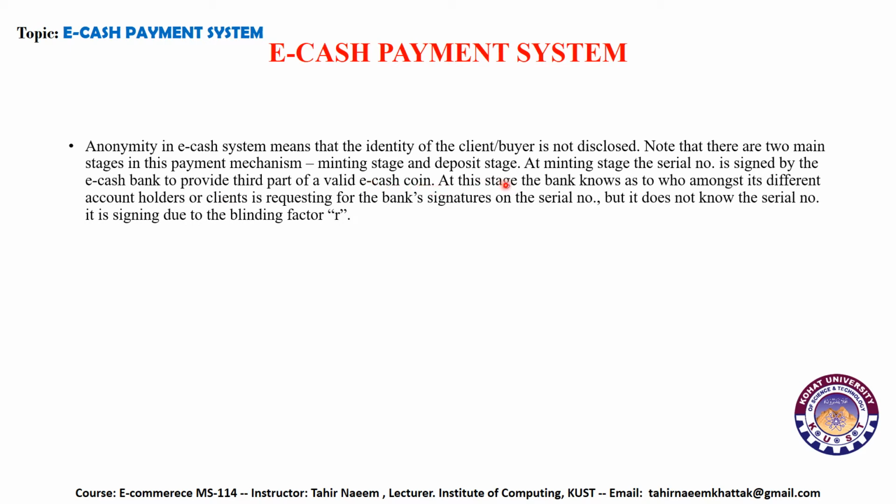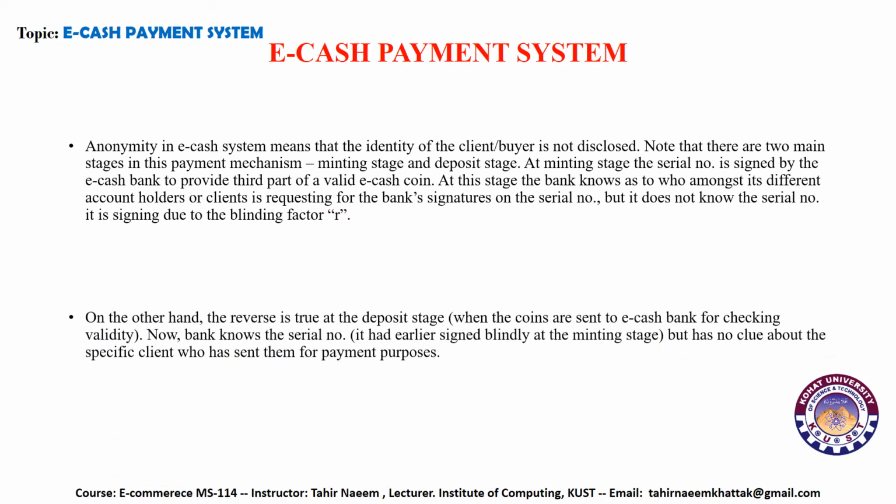At this stage, the bank knows which account holder or client is requesting its signature on the serial number, but it doesn't know the serial number it is signing, due to the blinding factor R. So basically, anonymity means that the bank does not know who possesses these coins.